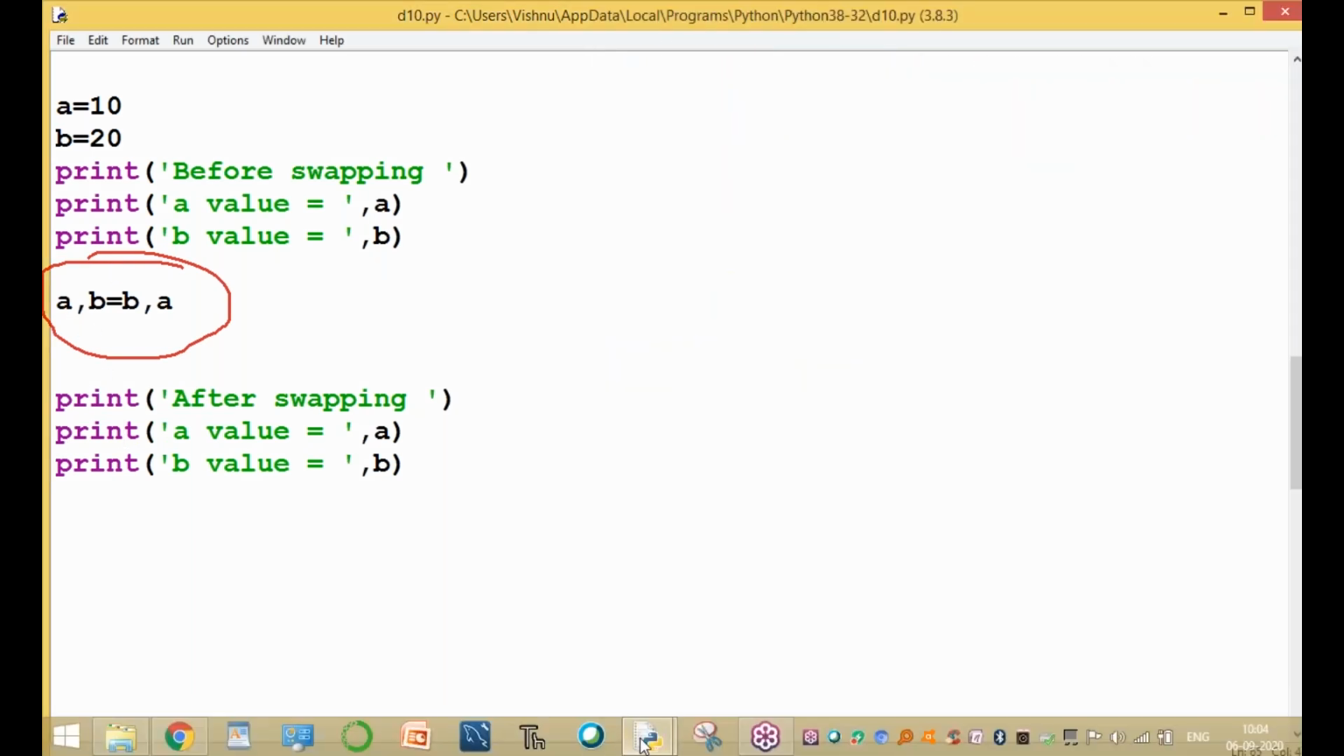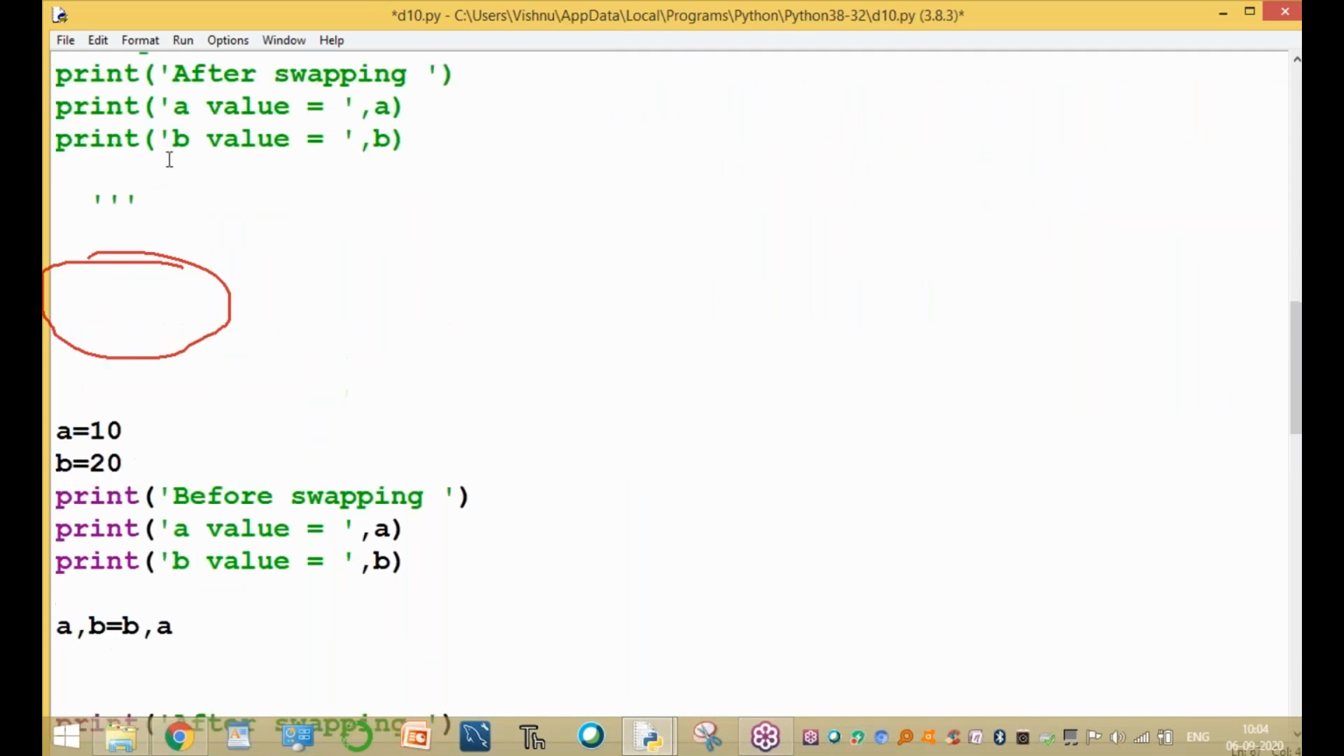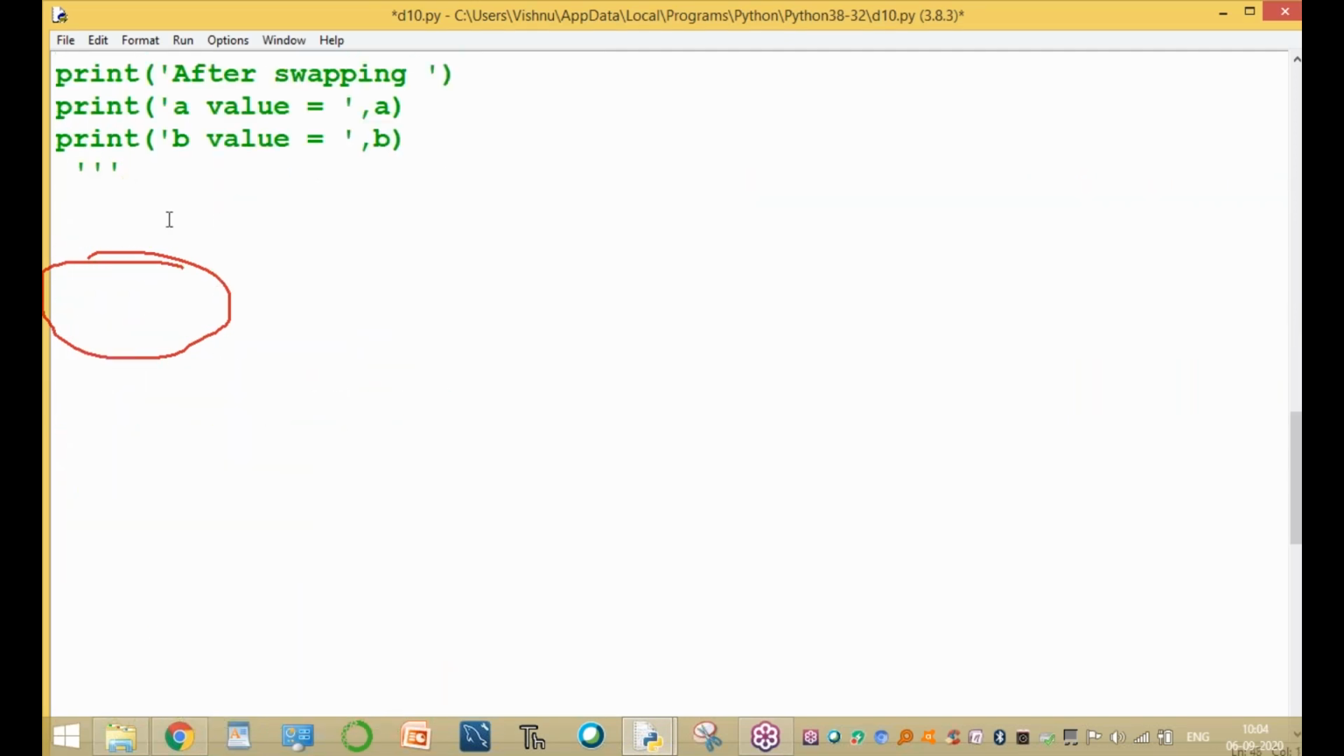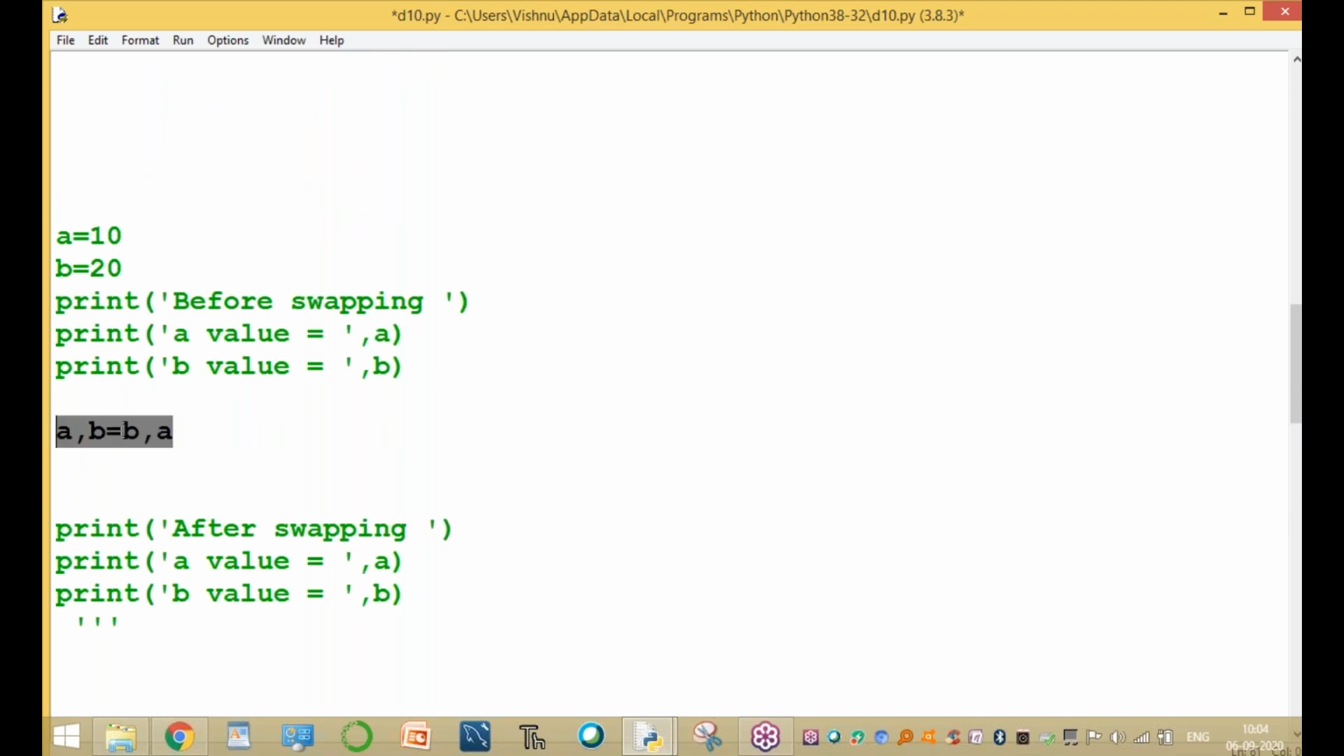Sir, what is assignment, sir? We'll explain one by one, wait for a few minutes. Here assignment means assigning values to a variable. The assignment operator is the equal to sign.